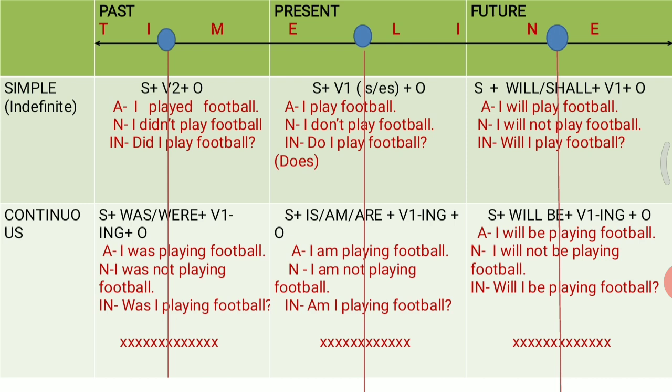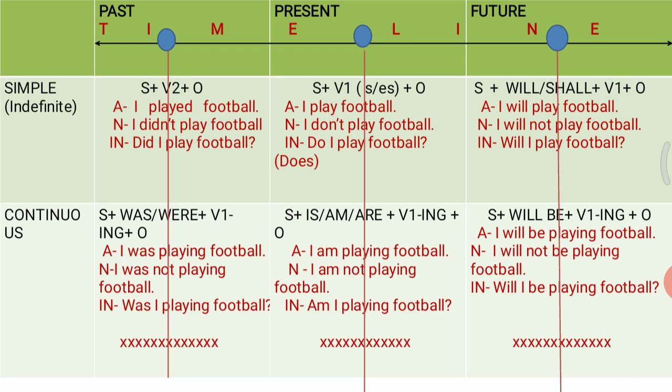Now let us move on to simple present tense. Now the sentence structure is subject plus first form of the verb plus object. I have written S/ES within brackets. It means that if our subject will be singular, we are going to use S or ES with our first form of the verb.